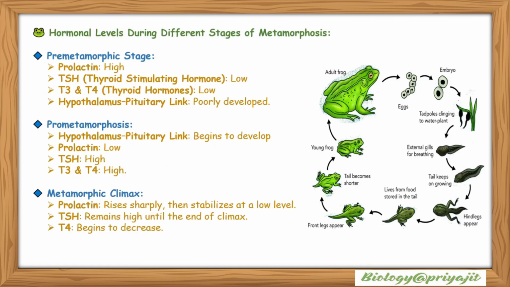Hormonal levels during different stages of metamorphosis. In the pre-metamorphic stage, prolactin is high, TSH or thyroid stimulating hormone is low, and T3 and T4 thyroid hormones are low, as the hypothalamus-pituitary link is poorly developed. Prometamorphosis: the hypothalamus-pituitary link begins to develop, prolactin is low, TSH is high and T3 and T4 are also high. Metamorphic climax: prolactin rises sharply, then stabilizes at a low level.